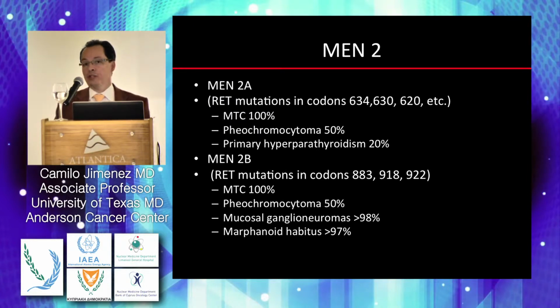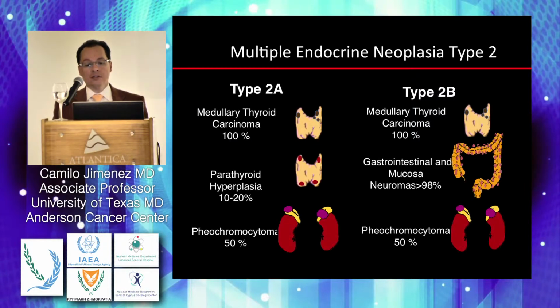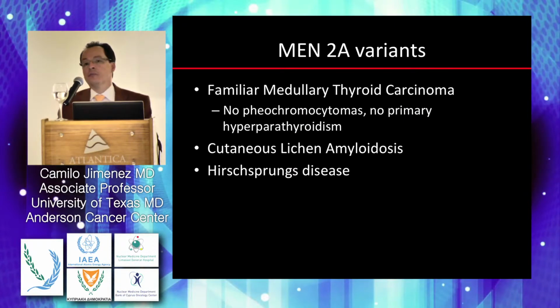Now, there are different mutations associated with each type of MEN2A syndrome, so we are not going to spend time there unless you want me to, but we'll go into the next slide. Multiple endocrine neoplasia type 2A has 3 different variants that are important to consider in clinical practice. In MEN2A, we have the classical MEN2A families that have, again, medullary thyroid cancer, pheochromocytomas, and primary hyperparathyroidism. But there are some variants to those families.